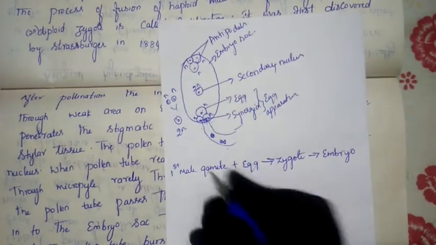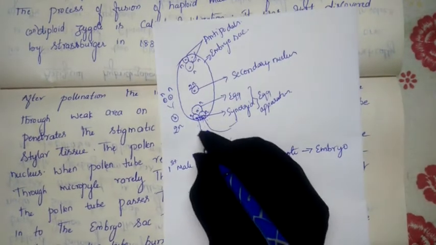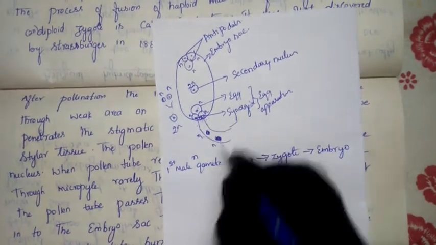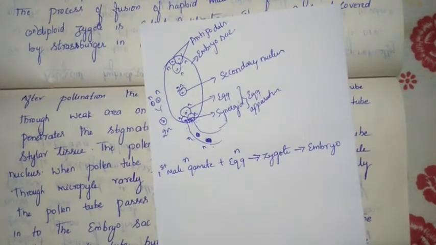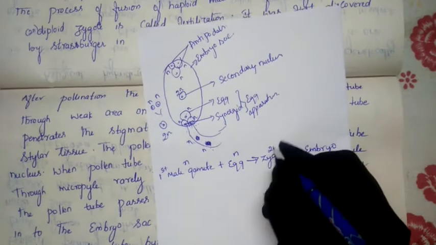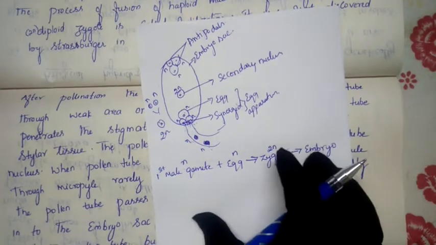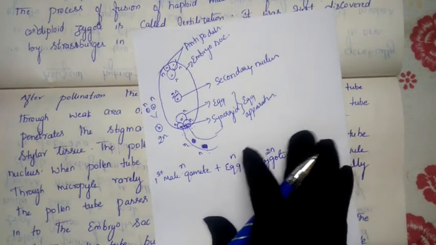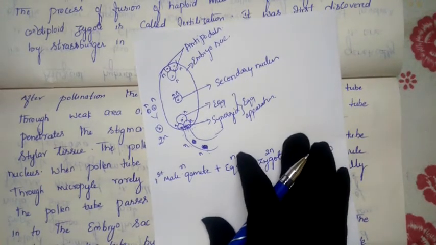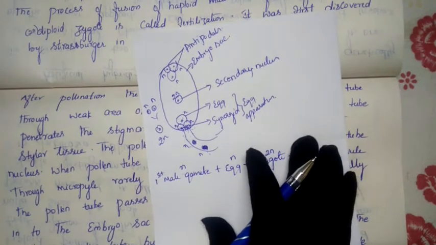Now remember, the male gamete is also haploid. Both male gametes present here are in a haploid condition. The male gamete is haploid and the egg is haploid. Both fuse together, so the zygote gets a diploid condition, and this process we call fertilization, or else syngamy.